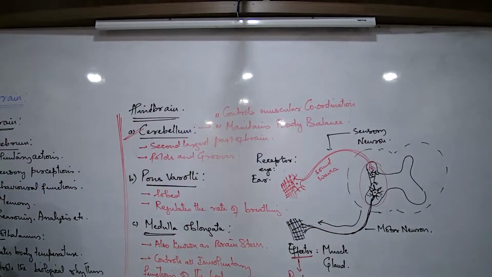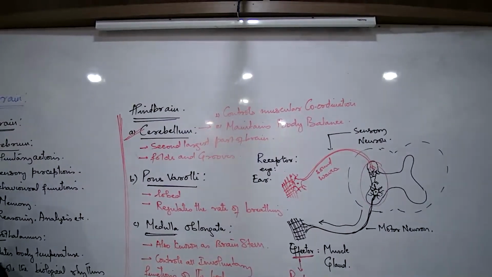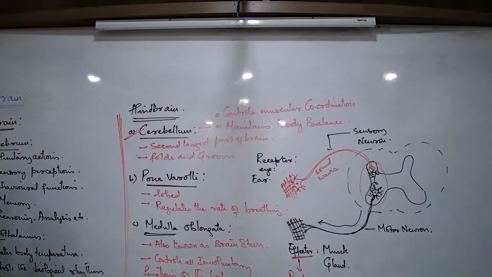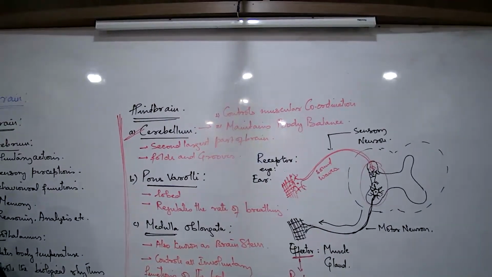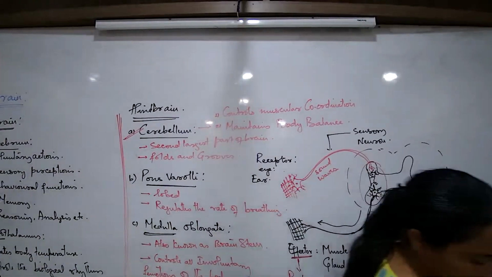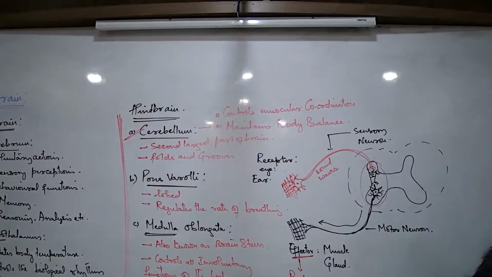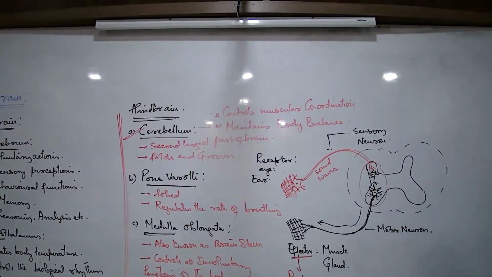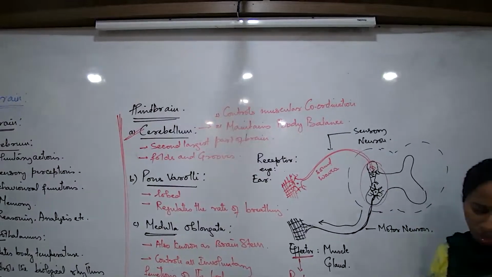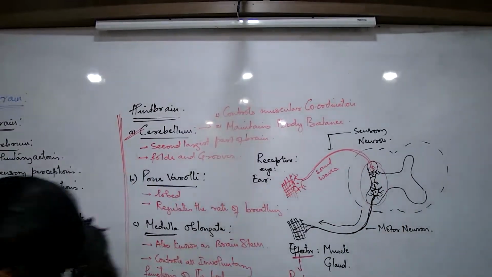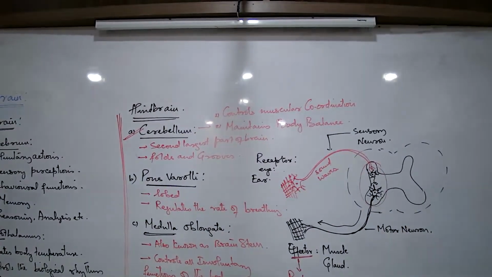What is the next part of the chapter? You have to study chemical coordination now. In chemical coordination you will come across different types of hormones, in animals and plants, and their functions. Chemical coordination, different types of hormones. These are the plant and also the animal hormones and their functions. Major 5 hormones are there that you have to study. Okay, take a break, and after the break we will continue.